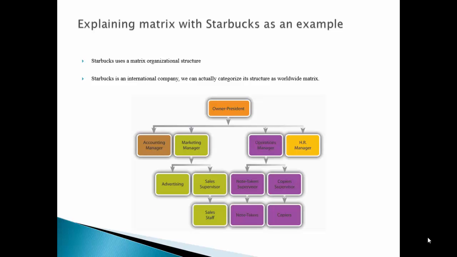Here we explain the matrix structure of Starbucks, which was a divisional structure earlier. It was transformed into a matrix structure to meet consumer-specific demands. Starbucks successfully operates under a matrix structure. Because Starbucks is an international company, we can actually categorize its structure as a worldwide matrix. In July 2011, the company announced a new structure that includes 3 regions, each of which is headed by a president who answers to Starbucks Global.